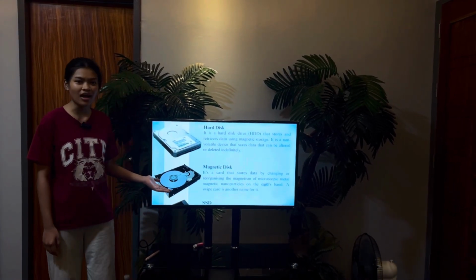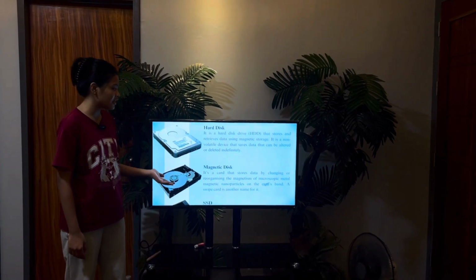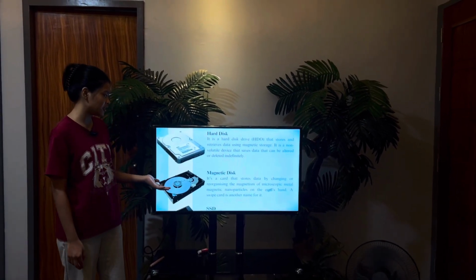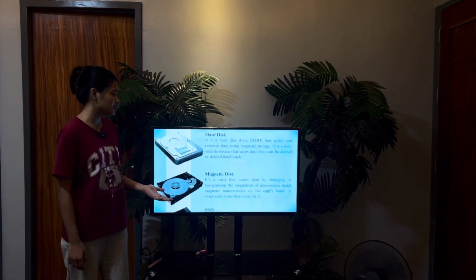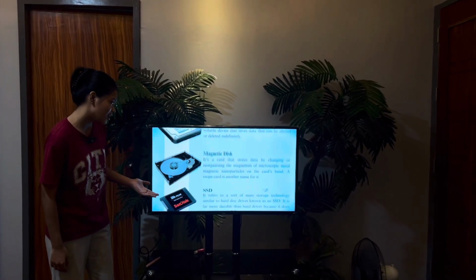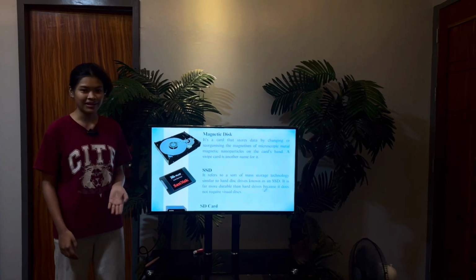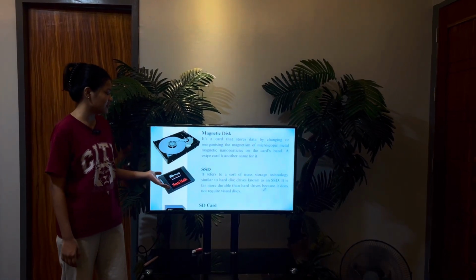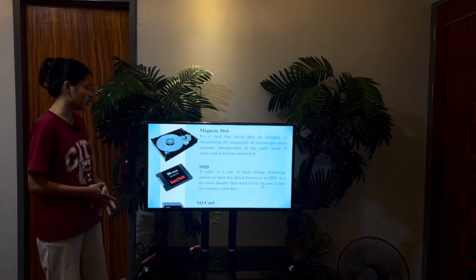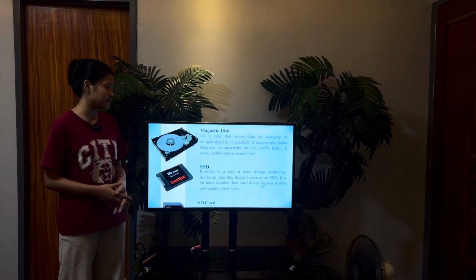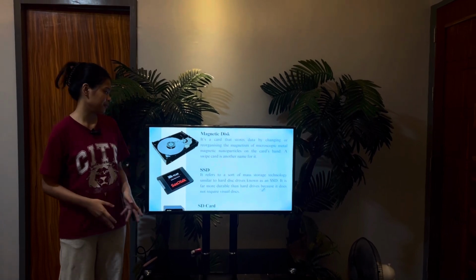The next one is the magnetic disk. It is a card that stores data by changing or reorganizing the magnetism of microscopic metal magnetic nanoparticles on the card's band. And the next is the SSD, which refers to a sort of mass storage technology similar to hard disk drives.